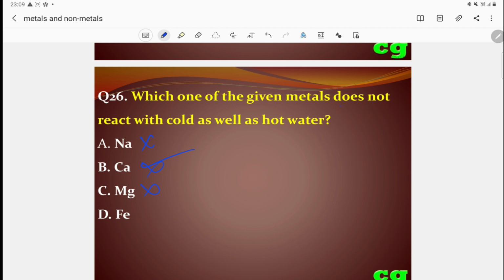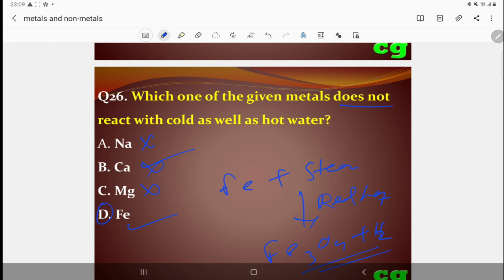So the answer is the one that does not react, D is the correct answer. Iron. Generally iron reacts with steam, red hot, forming oxides, Fe3O4 plus hydrogen. So this is a very important question, that iron generally does not react with cold and hot